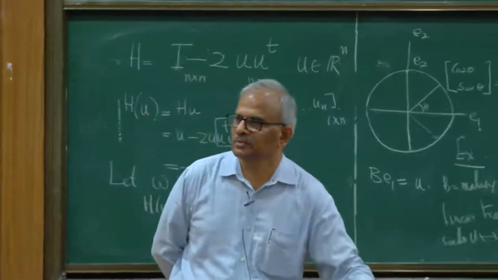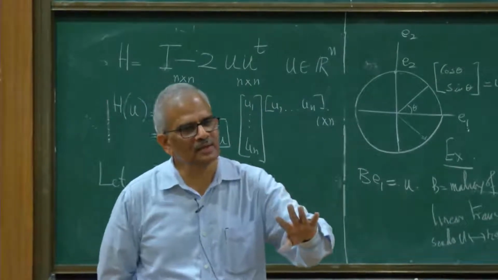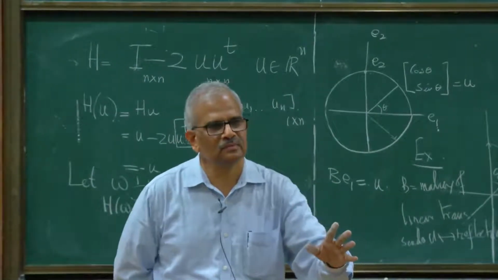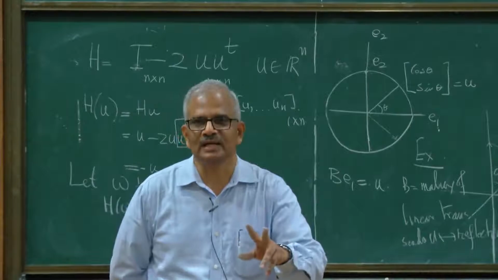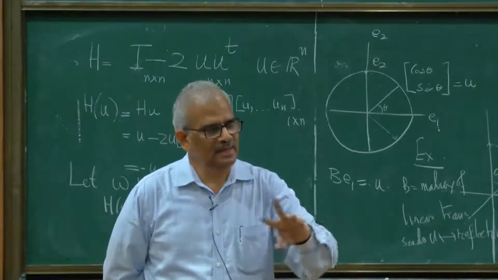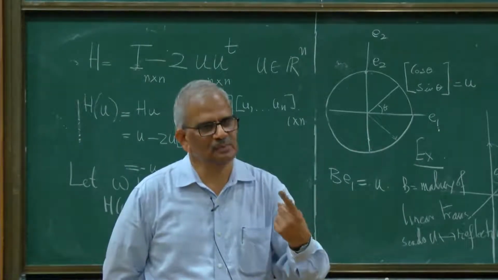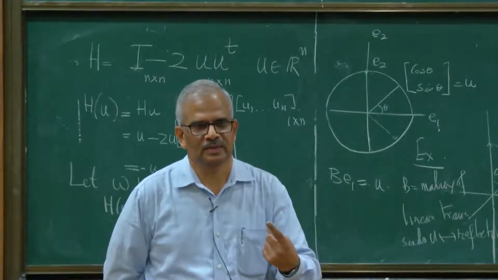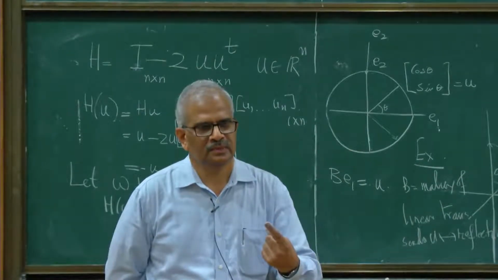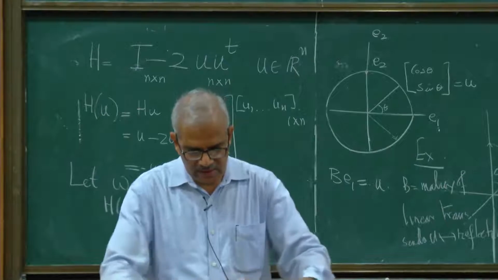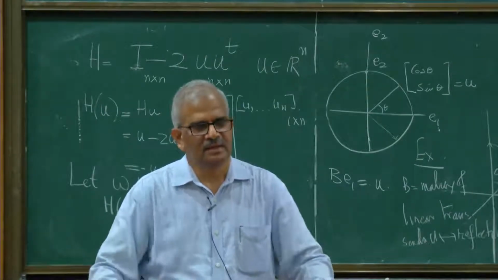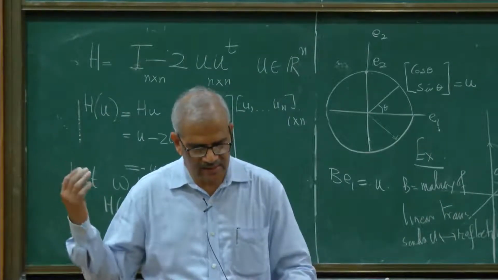What are the eigenvalues? 1 and minus 1, and 1 is repeated how many times? N minus 1 times. Yeah, and minus 1 is coming with multiplicity 1. Okay? So let us call this hyperplane, the one H fixes, by P.